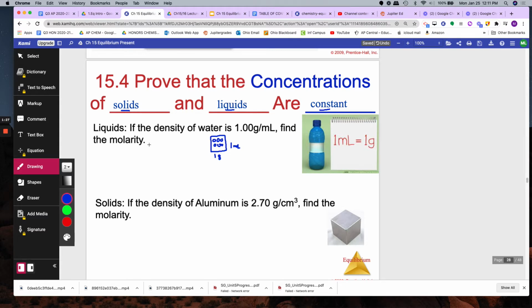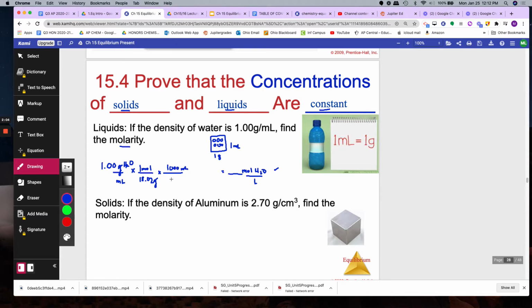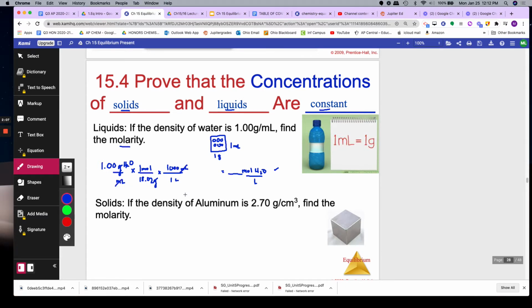Okay, so let's find the molarity. Okay, so 1.00 grams per milliliter. I'm not going to write the 1. Get the molarity. This is water. Molarity is equal to moles per liter, mole of water for every liter of water. So I'm just going to change this grams to moles. 18.02 grams of water is 1 mole of water. Cancels, and now you're done with the moles. Okay, now the liters. We have 1,000 milliliters to 1 liter. The milliliter cancels. Do that math.